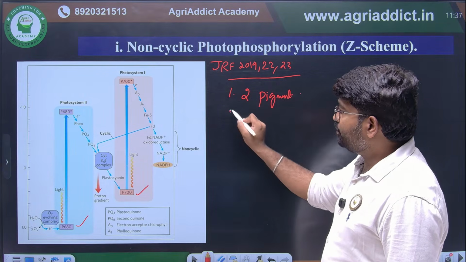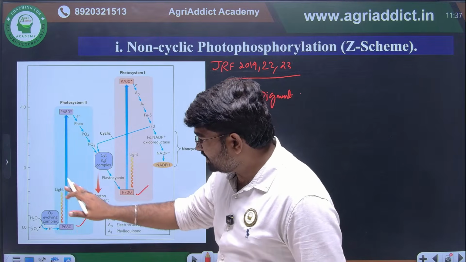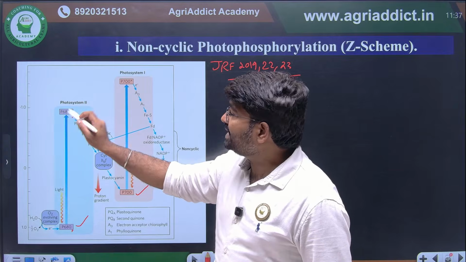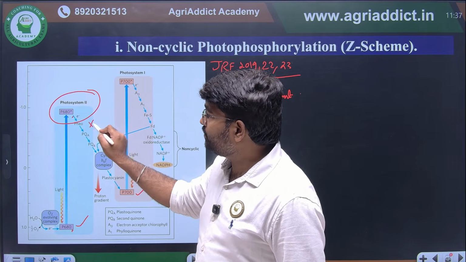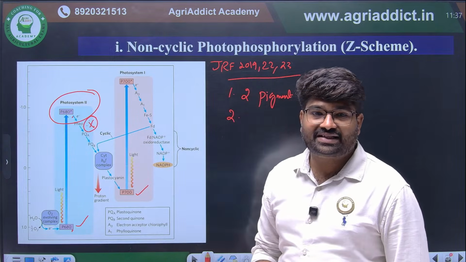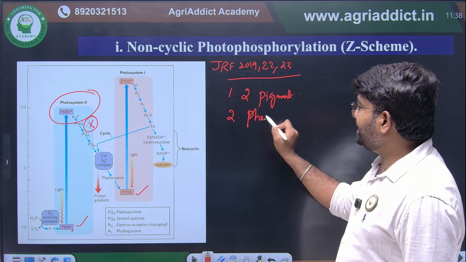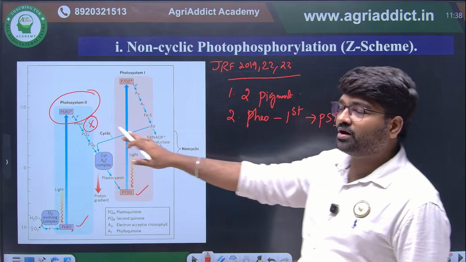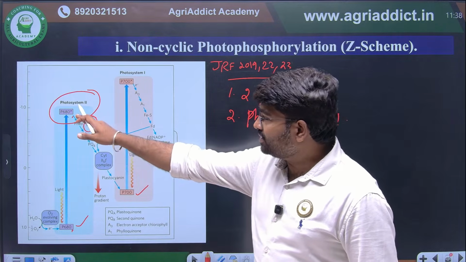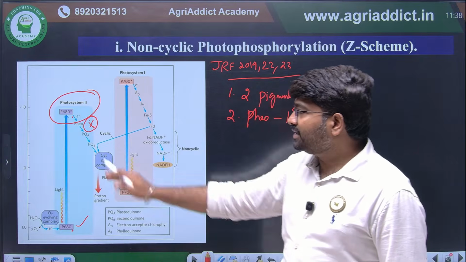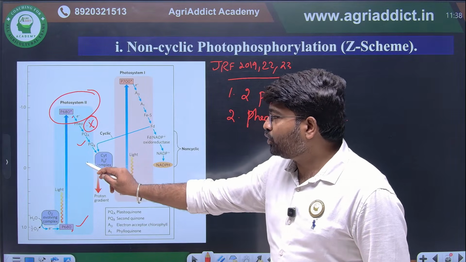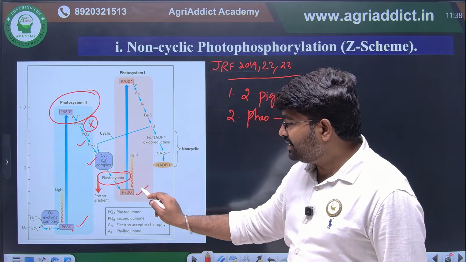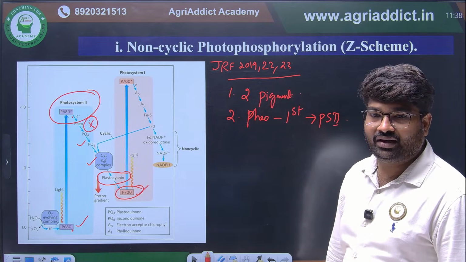Then the second most important thing you have to remember: first, light is falling on PS2. It is going to the excited state. The electron will be captured by, this is the most important thing, pheophytin, the first electron acceptor from PS2. This is another important point you have to remember. Then the electron will flow through the electron transport chain: plastoquinone will be there, cytochrome b6f will be there, apart from that plastocyanin will be there, then it will reach PS1.